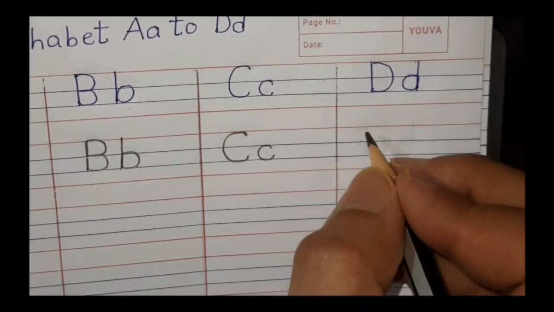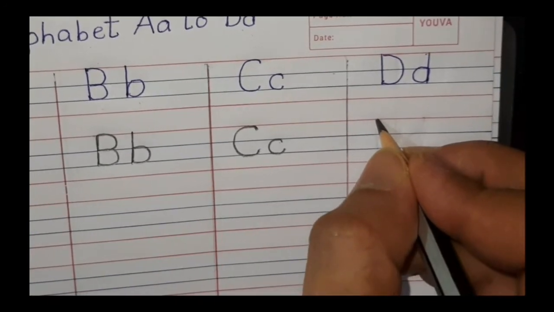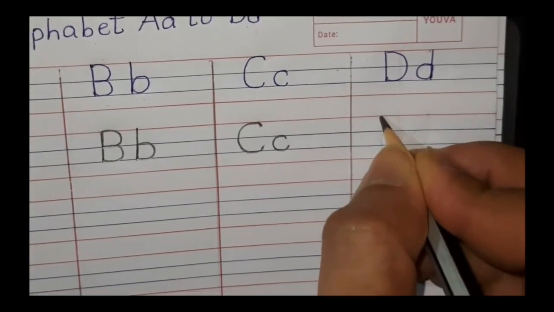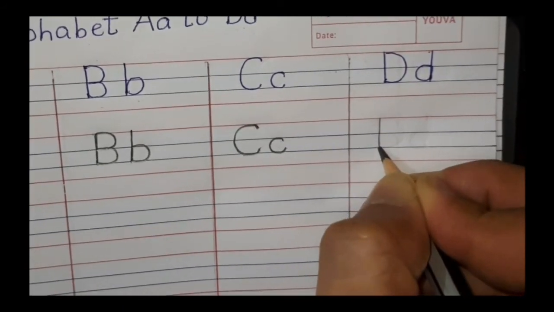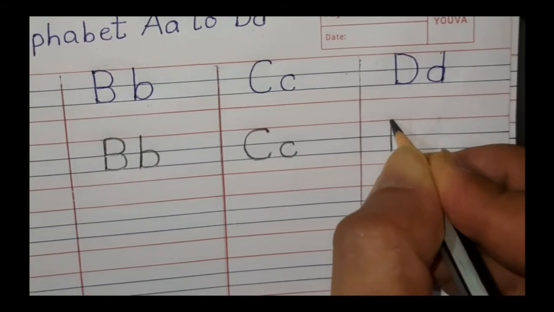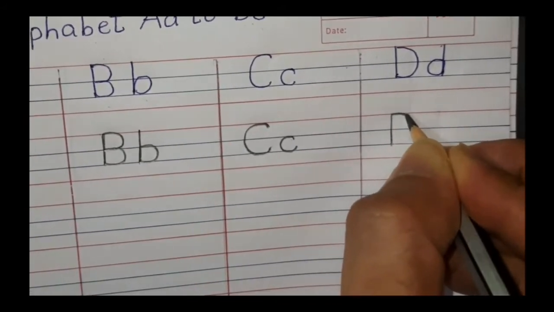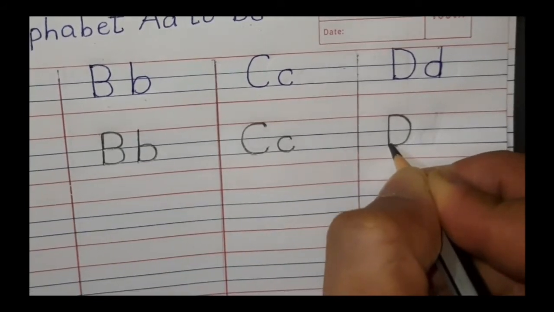Now children, we will write capital D. Start from the first red line, come down standing till the second blue line, go up again till the first red line, then reverse C till the second blue line.